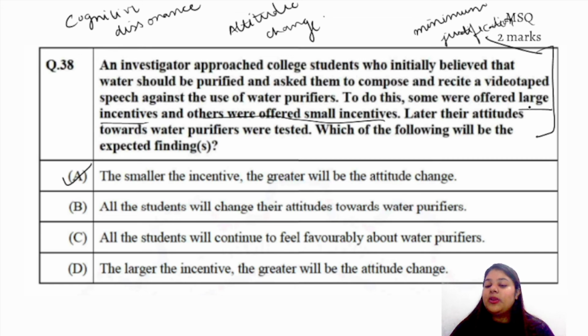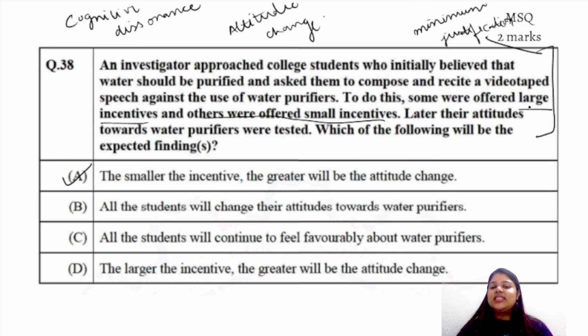But the people who were offered small incentives, what did they do? Because they had put in a lot of time, they had put in a lot of effort, they started to justify themselves. They said no, it was not that boring, it was okay. So the people with the smaller incentive changed their attitude, right, to a greater extent. But the people with large incentive did not. They were stuck with what was there.